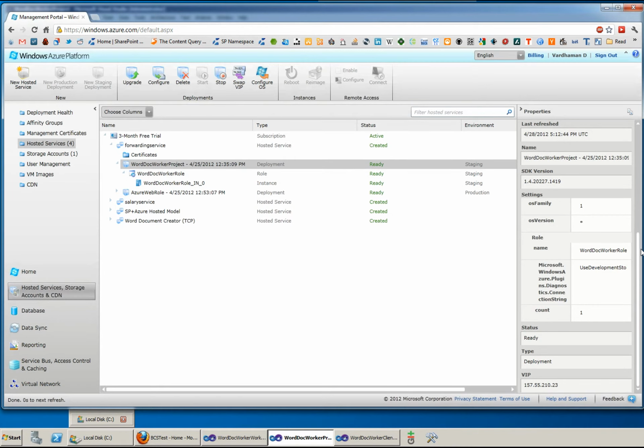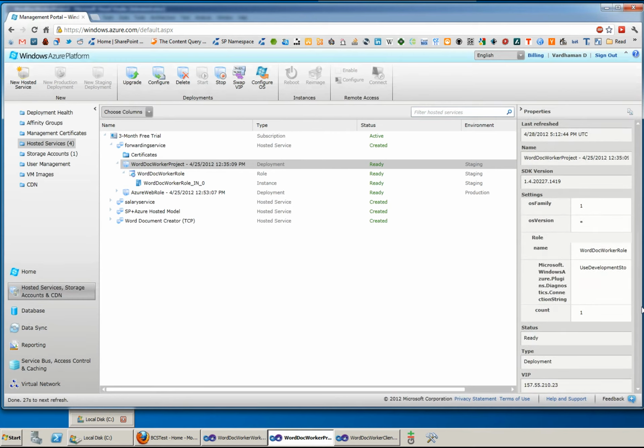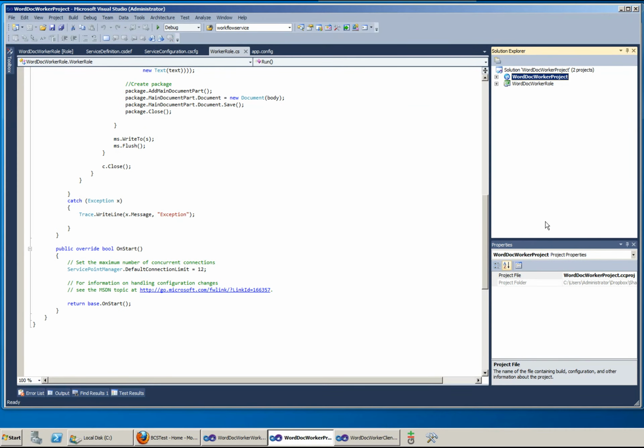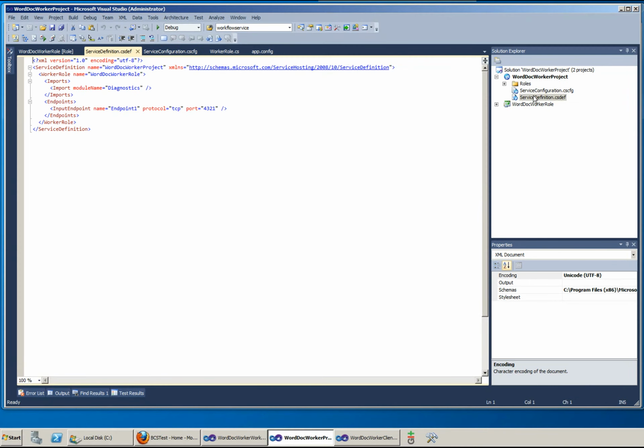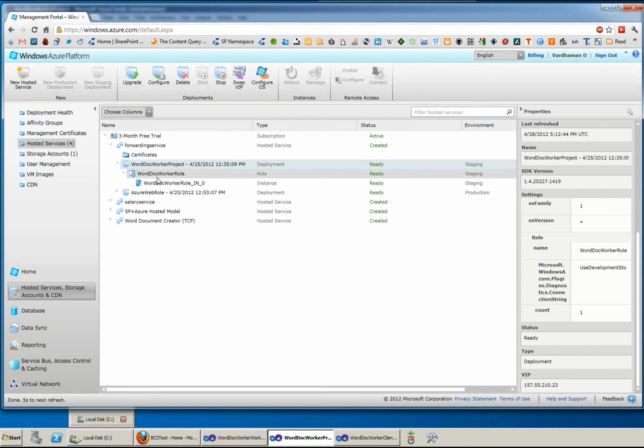There are various properties associated with the service. The most important of them is the IP address to which the service is hosted. This IP address and the port which we specify here are the ways to access that service. So once we host that service, by using this port and this IP address, we get to utilize that service.